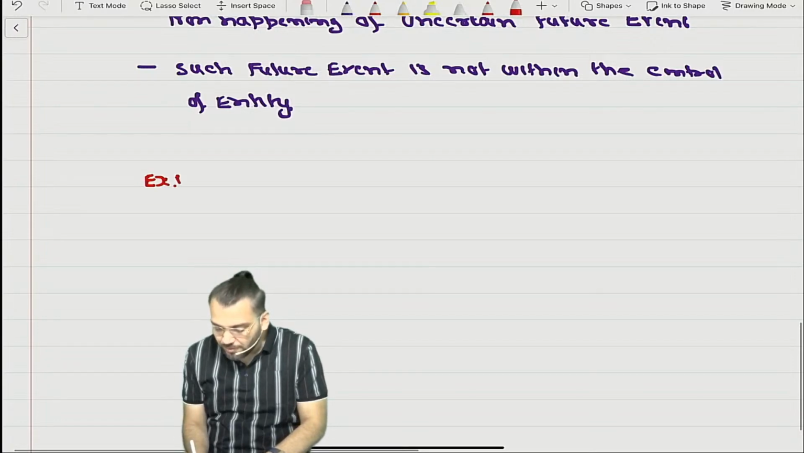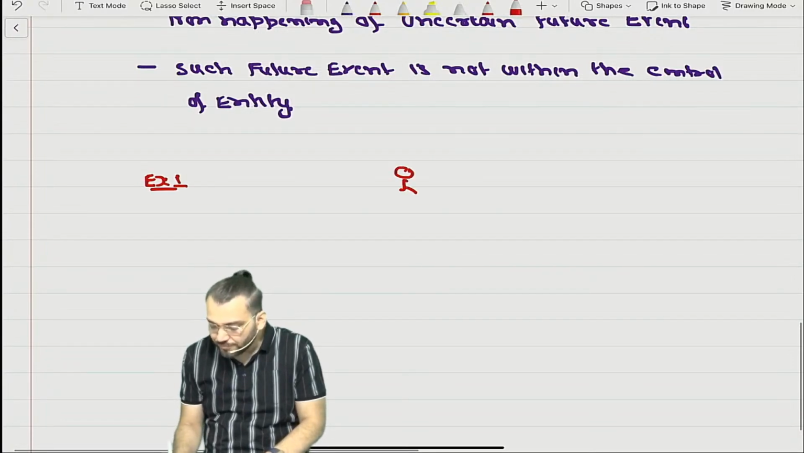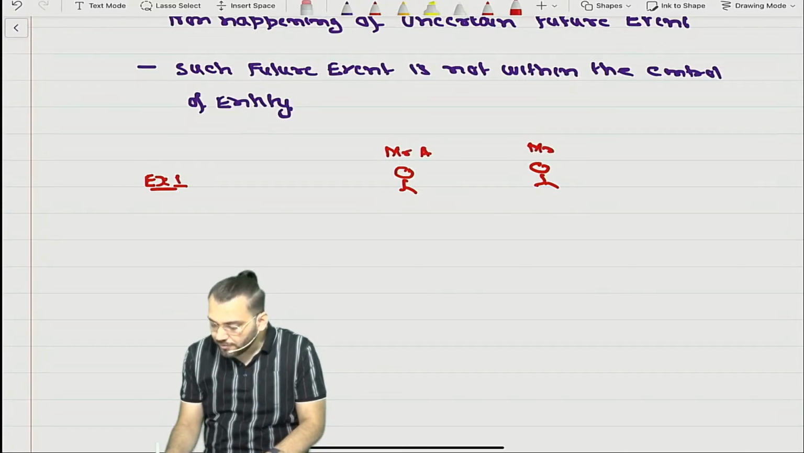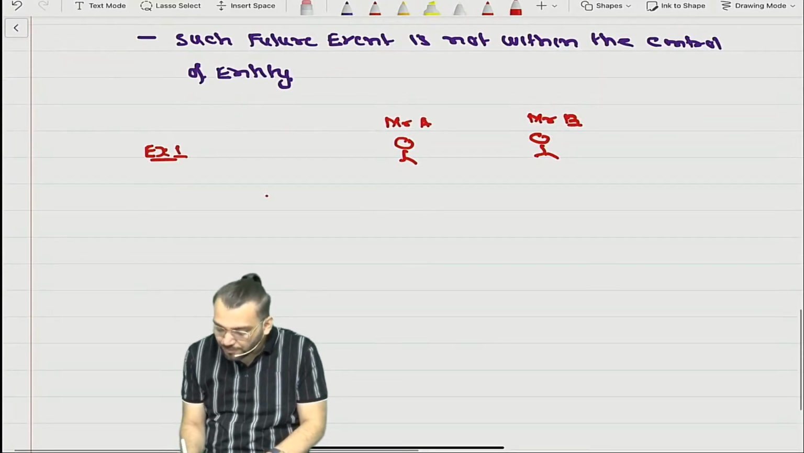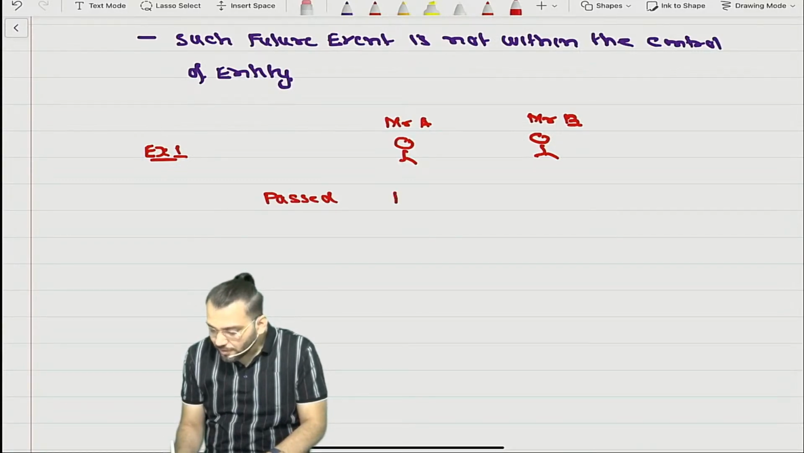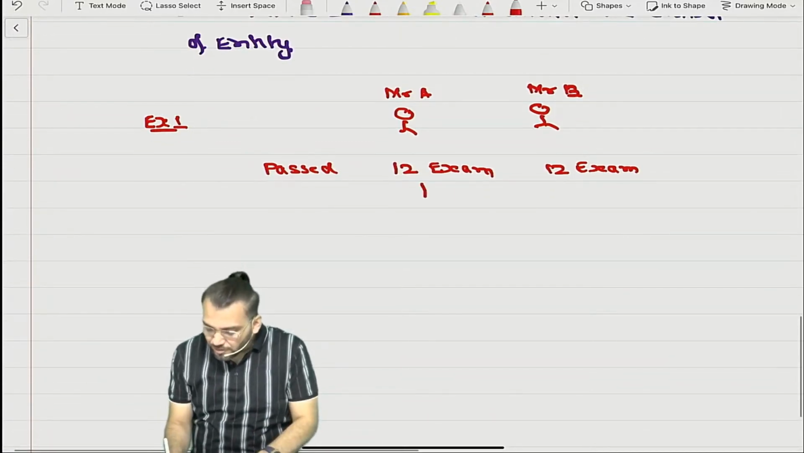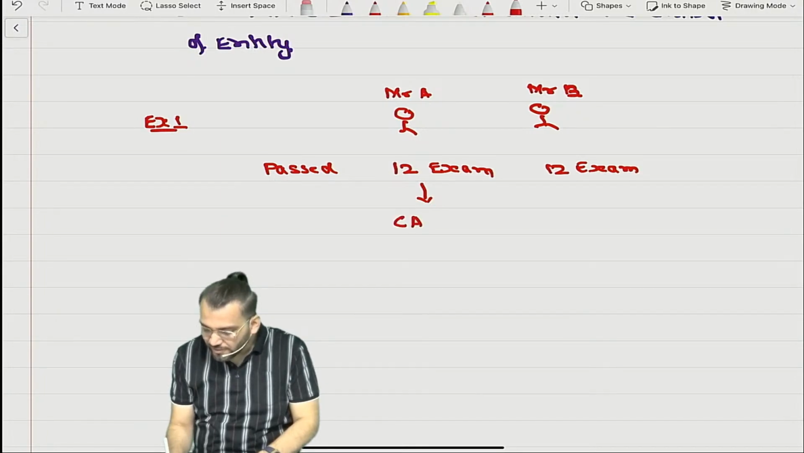Example number one. Suppose you are a student and there is one of your friends. This is Mr. A. This is Mr. B. Both have passed the class 12 exam. Understood? Correct.